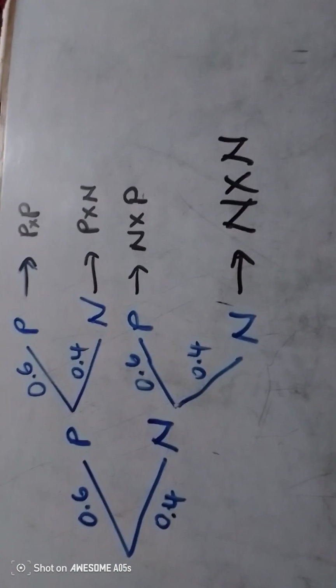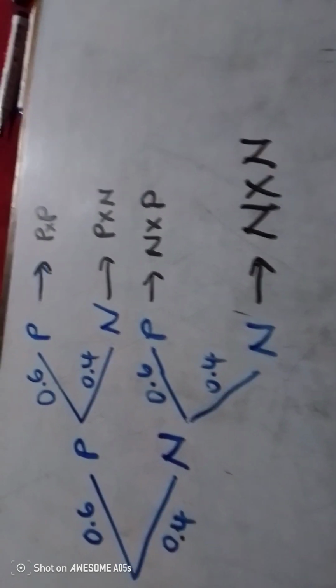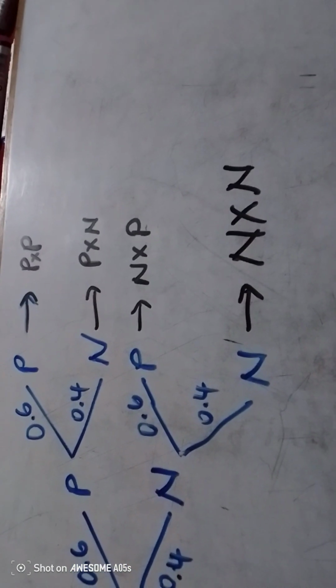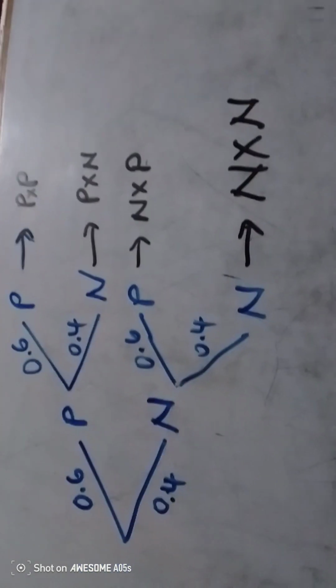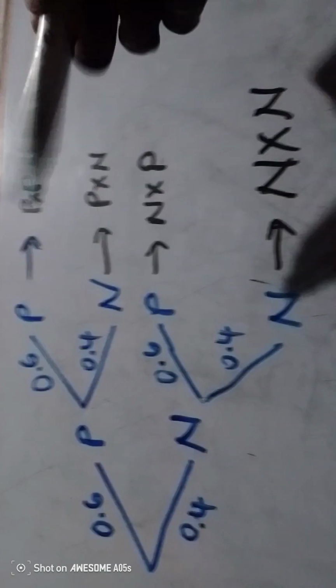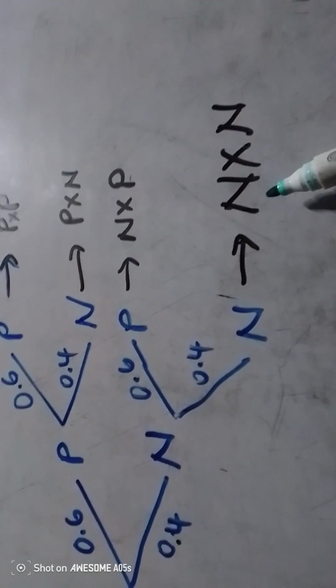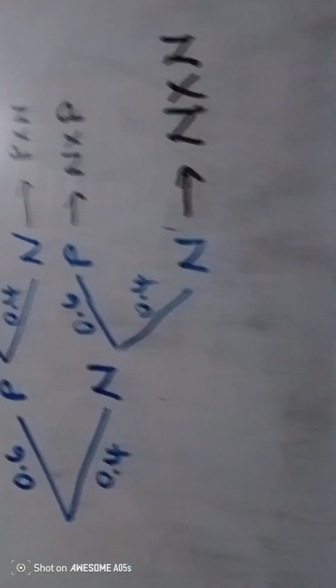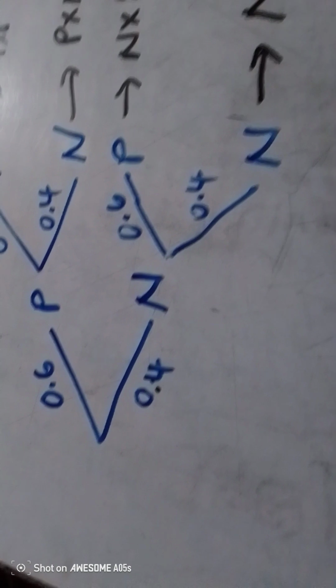The next question is saying find the probability that both patients tested negative. If you look at our tree diagram here, the probability that both patients tested negative is only here.